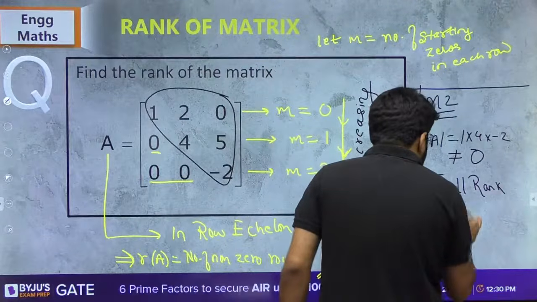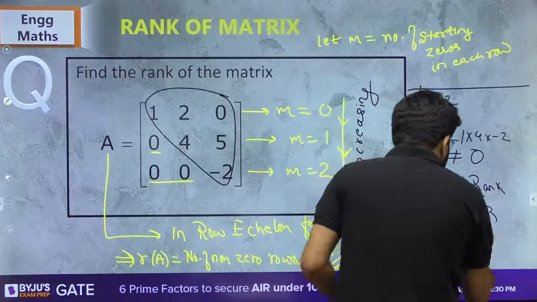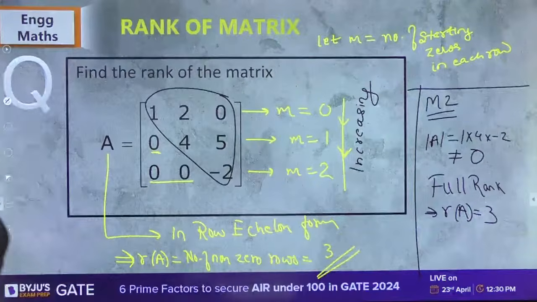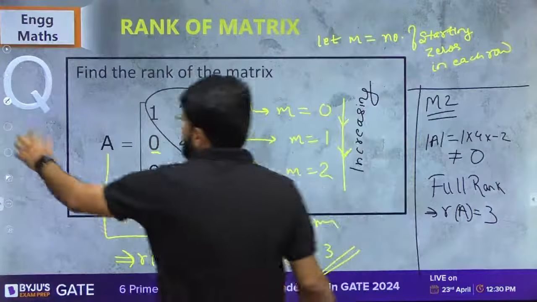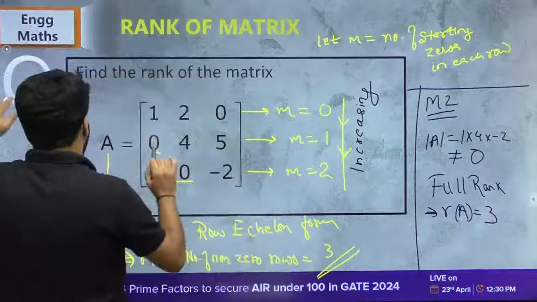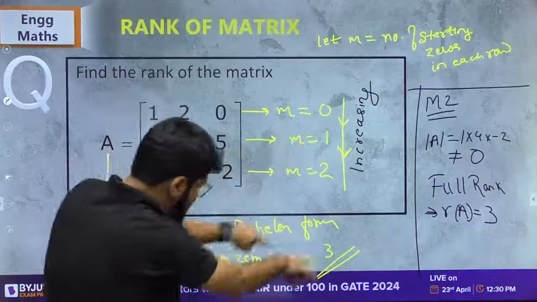I should have full rank. So rank is equal to 3. Full rank for a 3 cross 3 matrix means rank is equal to 3. Right, everybody? So why all this?